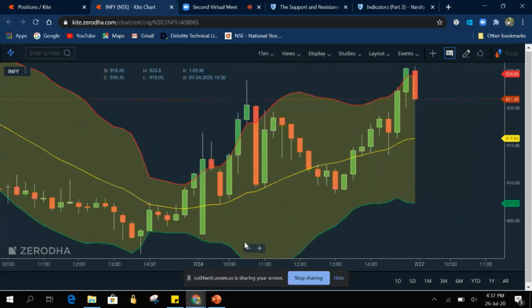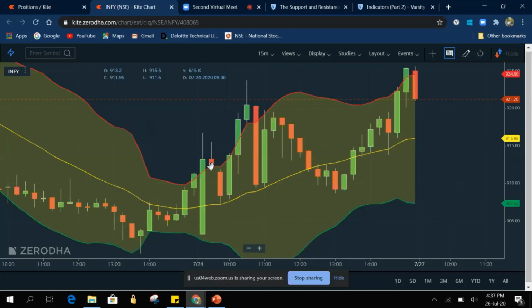Now the second candle, which you can see at my pointer here. Since it is at the red line, we have to take a short trade, because we know that whenever there is a movement outward, it will come back into the range. So here it went out on the upside, so it will come downside, so we have to take a short trade. We will sell here on an intraday basis, because this is a 15 minutes chart.